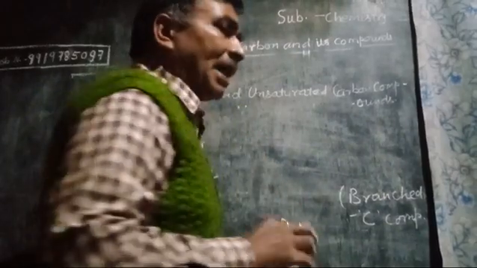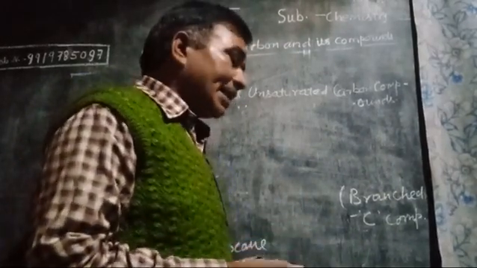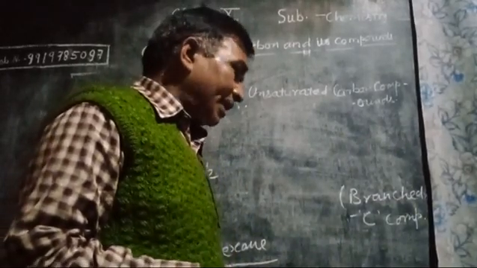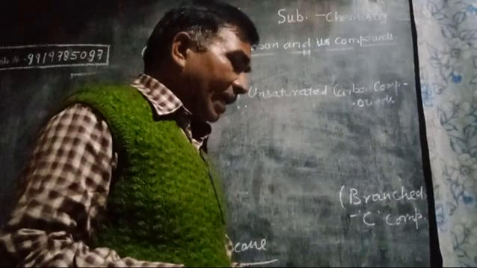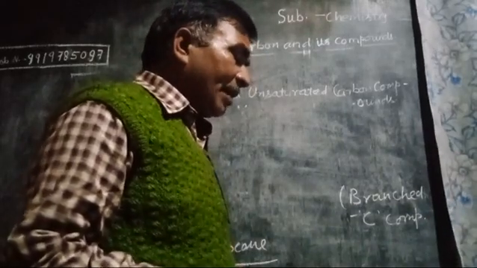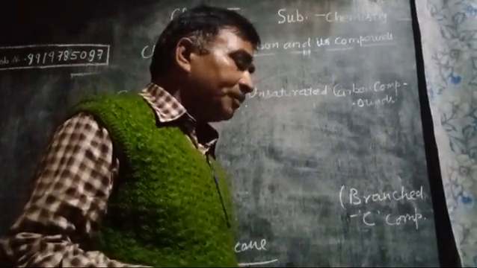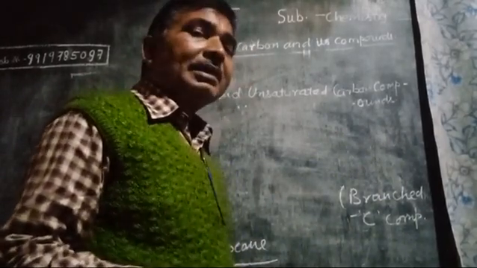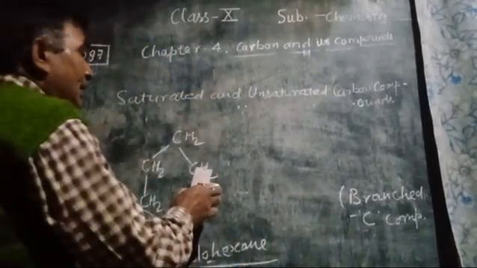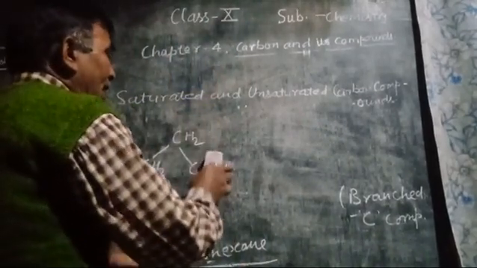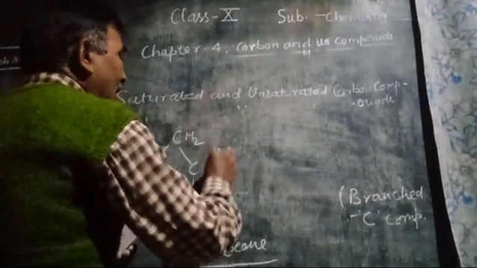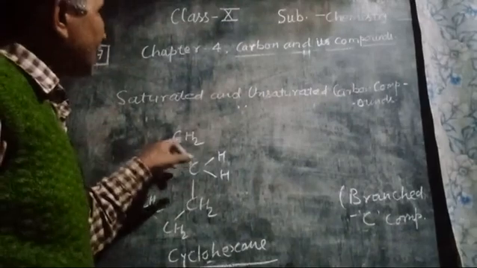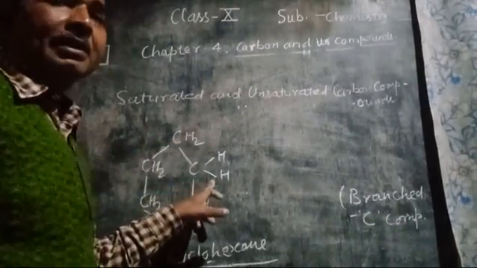Ring compounds, branched and straight chain compounds you have already seen in this topic. And further, some of the compounds are also given to express their dot structures and their structural formulas. CH2 may be expressed as CH2 or with 2 hydrogens like this one. Both are the same thing.